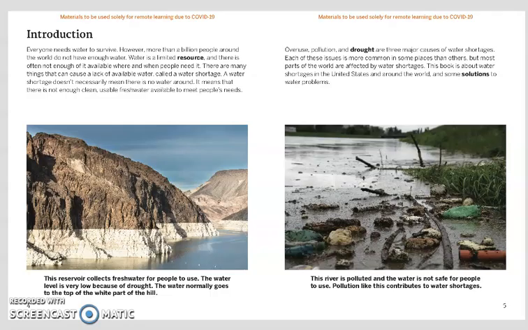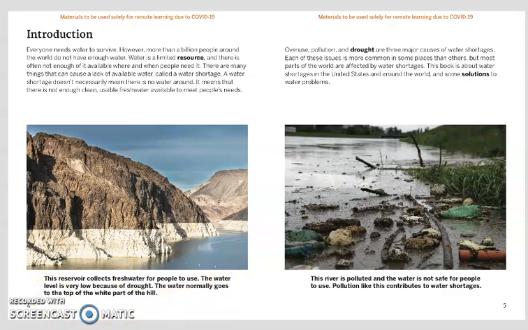Overuse, pollution, and drought are 3 major causes of water shortages. Each of these issues is more common in some places than others, but most parts of the world are affected by water shortages. This book is about water shortages in the United States and around the world, and some solutions to water problems. Here we see the reservoir collects fresh water for people to use.